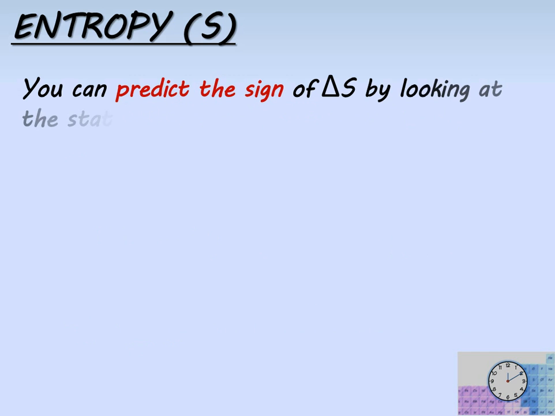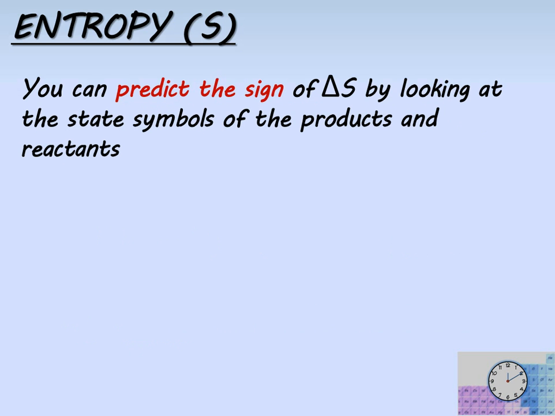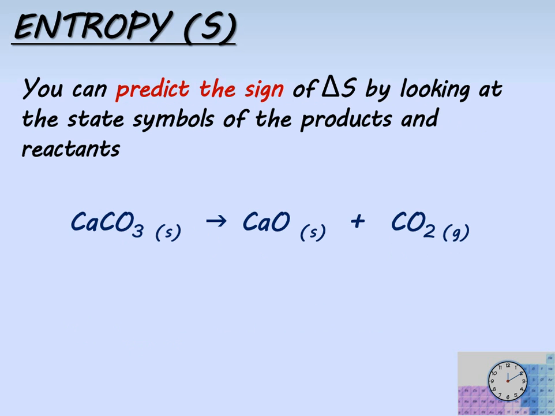You may be asked in an exam to predict the sign of delta S just by looking at the state symbols of the products and the reactants. This first example is the thermal decomposition of calcium carbonate. Calcium carbonate as a solid will have a very low entropy. When it's heated, it forms another solid, calcium oxide, which also has a low entropy, but in the process it releases carbon dioxide gas. Consequently, the particles will have the opportunity to become much more disordered. Delta S in this case will be positive.